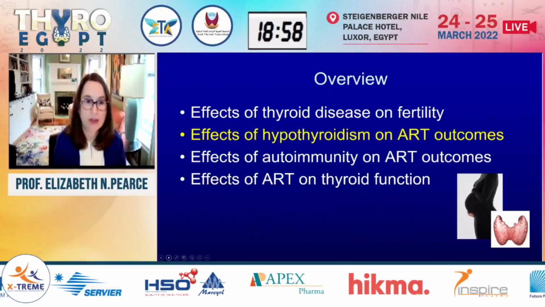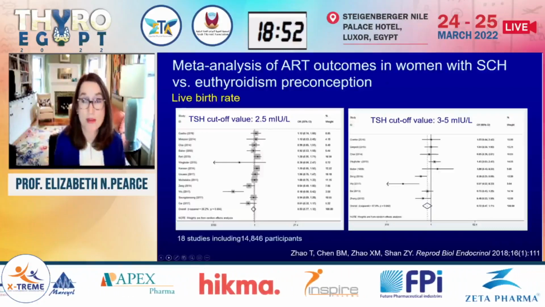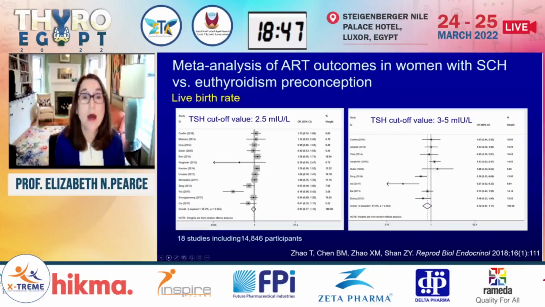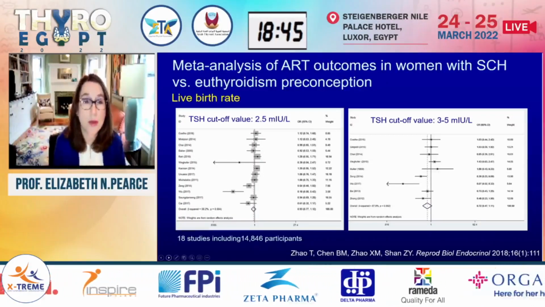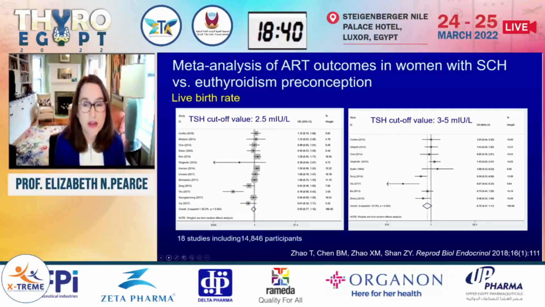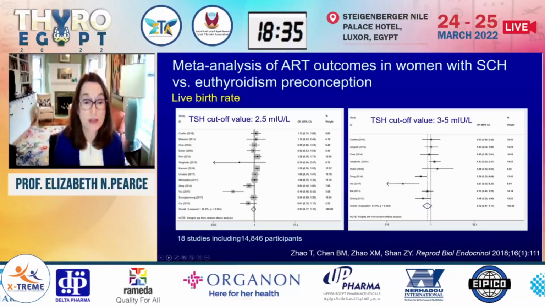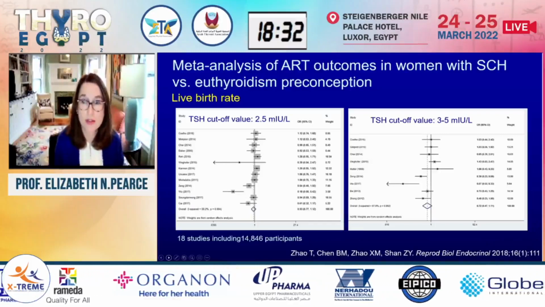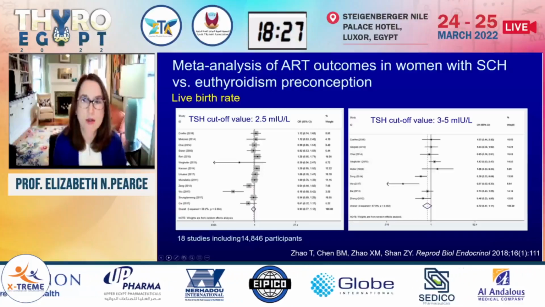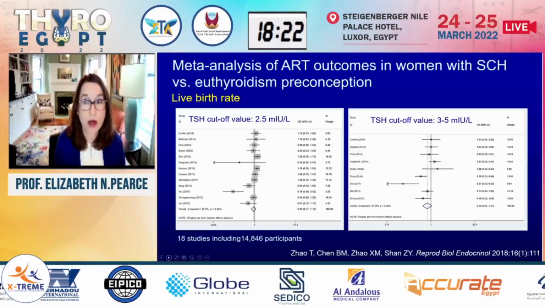How about the effects of hypothyroidism on ART outcomes? Overt hypothyroidism hasn't been studied in this setting because, of course, it should always be treated. But subclinical hypothyroidism in women undergoing ART has been studied in a number of cohorts. These are data from a fairly recent meta-analysis that pooled 18 studies, including about 15,000 participants, and looked at likelihood of live birth after assisted reproductive therapy in women who are euthyroid compared to women with subclinical hypothyroidism.